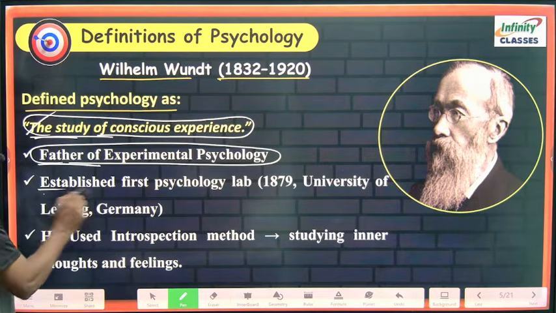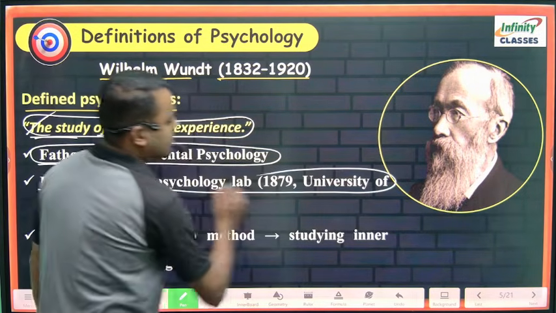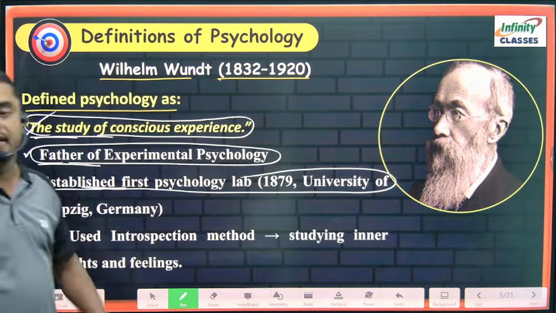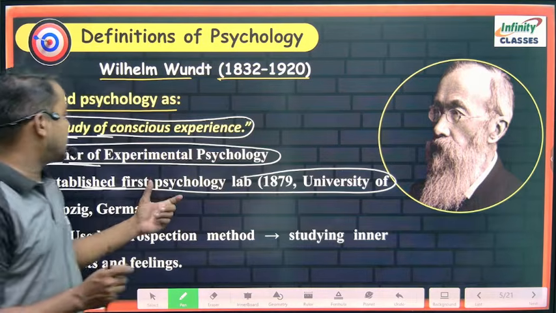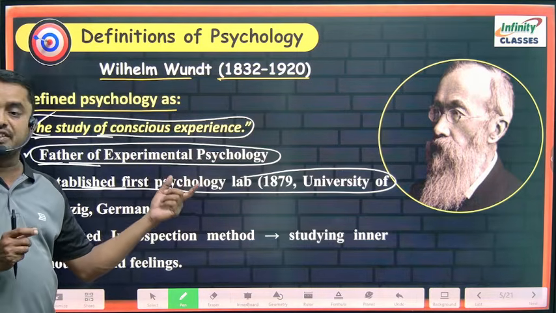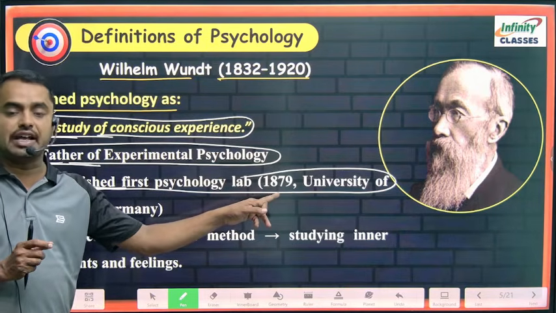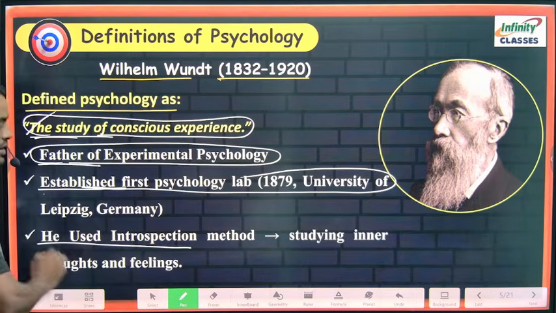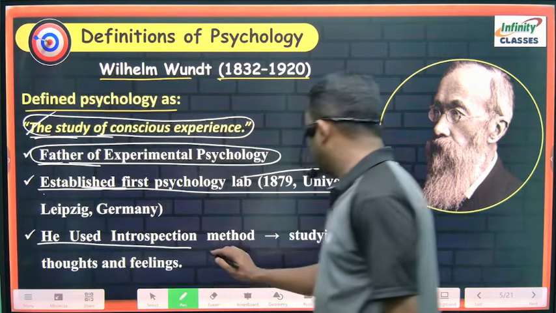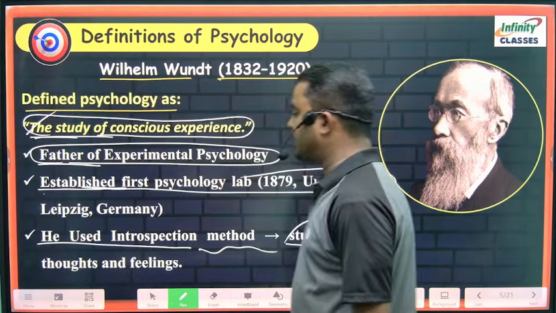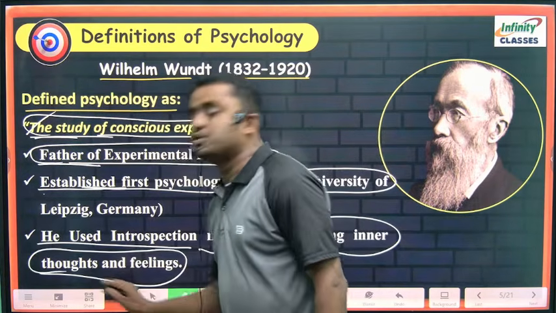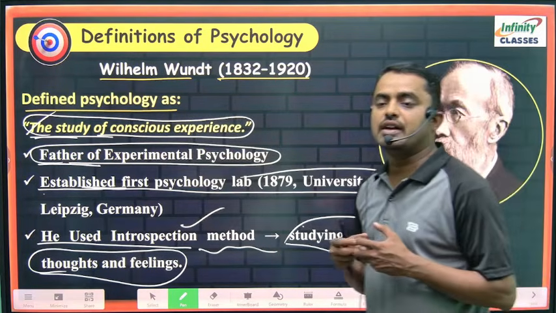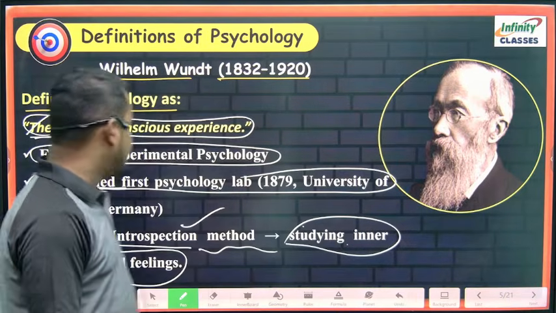He established the first psychological lab in the year 1879 at the University of Leipzig in Germany. He is the first person who set up a laboratory. He used the introspection method for studying the inner thoughts and feelings of the person, that is, of himself. That is introspection he used.